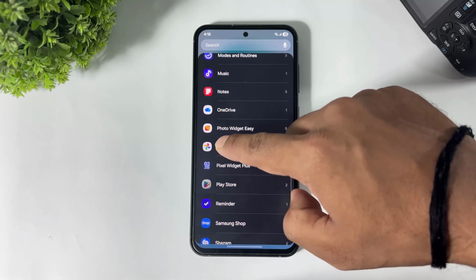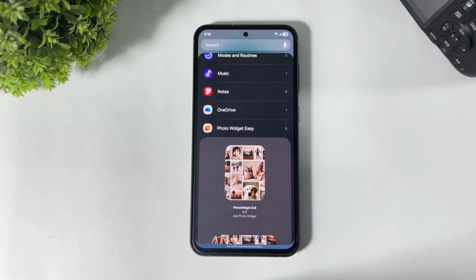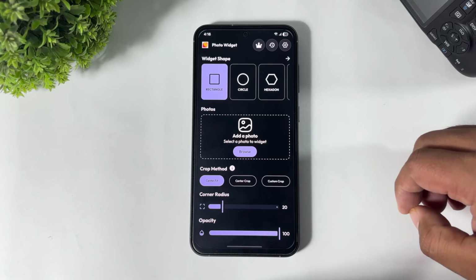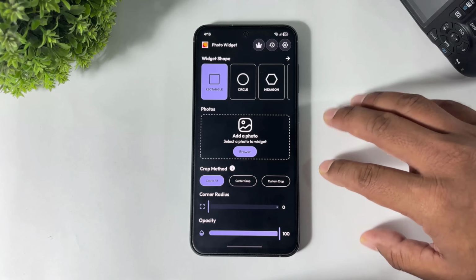Look at this, Photo Widget Easy app. Guys, all these apps and all images' download links are available in the description. First download these apps and images. After download, follow all these steps. Go to the photo widget app, tap on add. Remember, set corner radius 0.